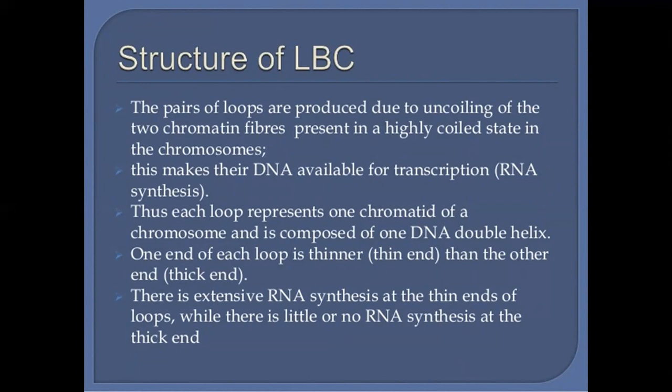One end of each loop is the thin end, and the other end is the thick end. There is extensive RNA synthesis at the thin end of loops, while there is little or no RNA synthesis at the thick end.